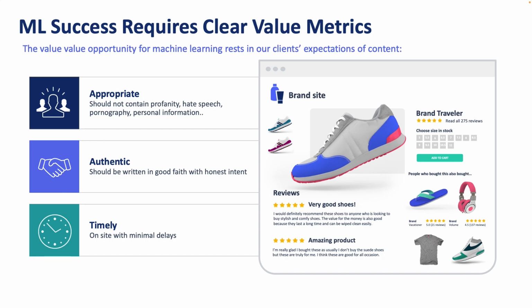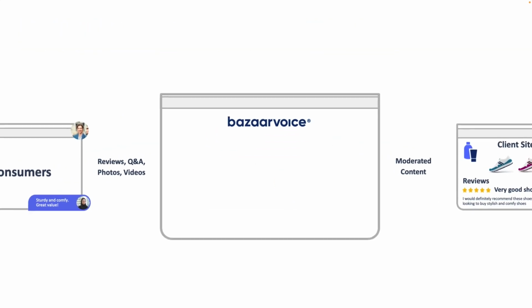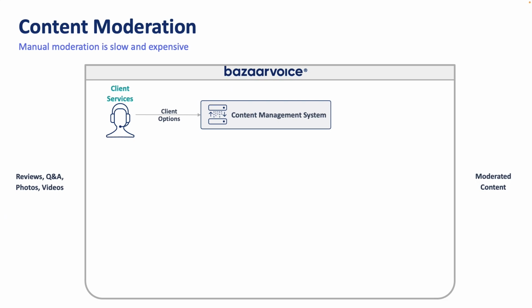One nuance here is that our clients often have different expectations about what they consider appropriate. A beer client, for example, would expect conversations about alcohol on their website, but a children's brand may not. We capture that from all of our clients when they sign on to us. A really simple approach here would be to just pay a human moderator to have those client options in hand and look at every piece of content that comes through our system and approve or reject it. And this might not be so bad.